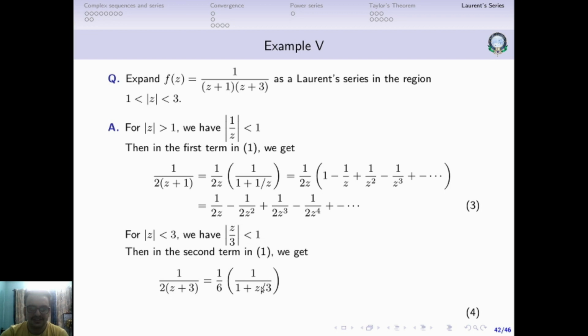So the condition is satisfied, and this can be expanded as given in equation number 2: 1 by 6, 1 minus q plus q square minus q cube and so on.